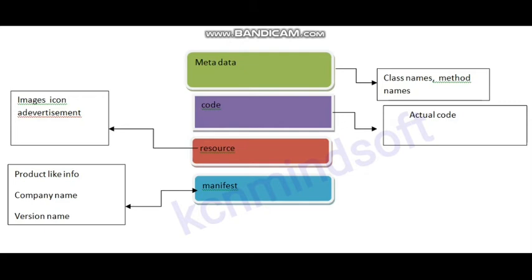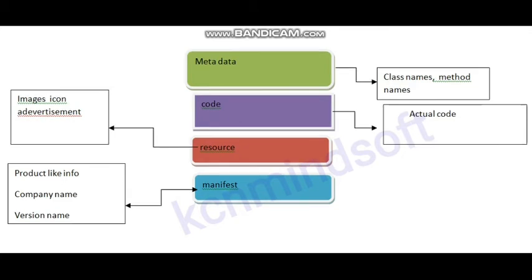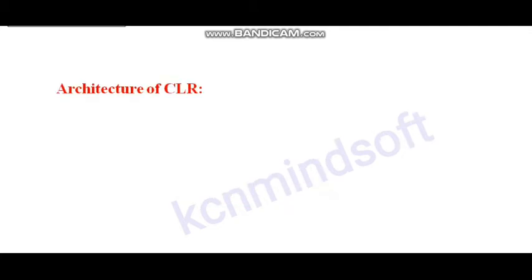The metadata will contain the class names, method names. The code block will contain the actual code. The resource block contains the image, icon, advertisement, and the manifest contains the product information, company name, and version name.